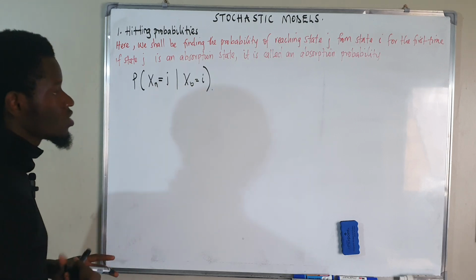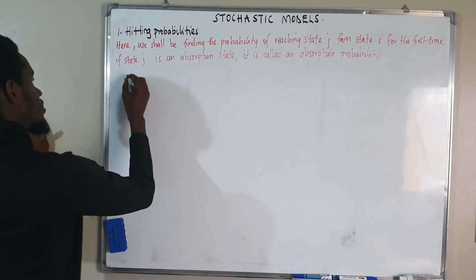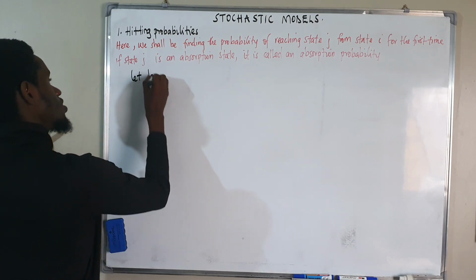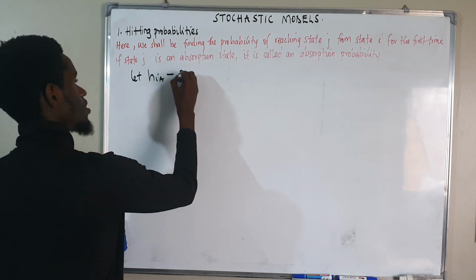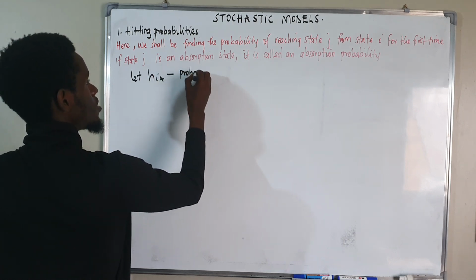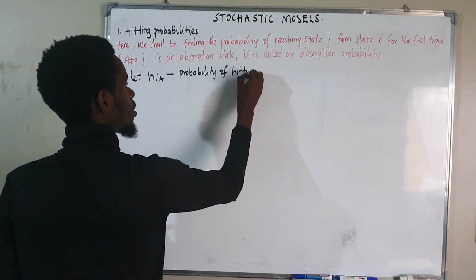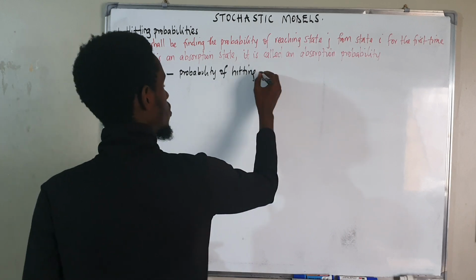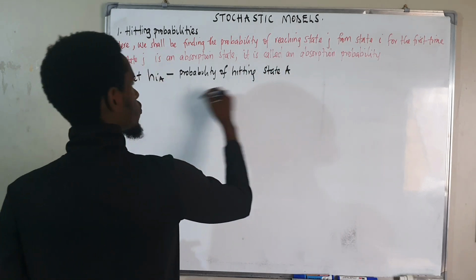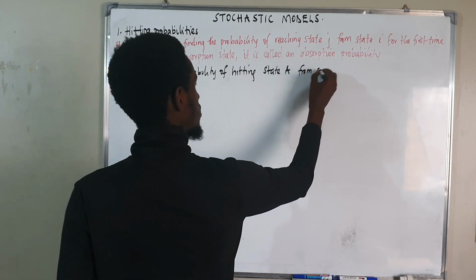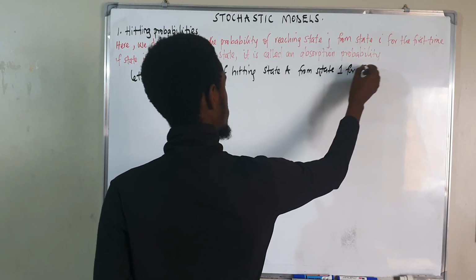But today we shall need to get the probability. So if we let H_iA be the probability of hitting or reaching state A from state I for the first time.